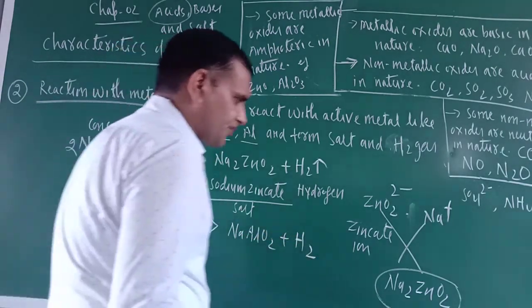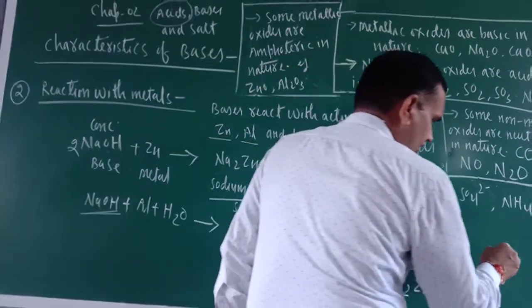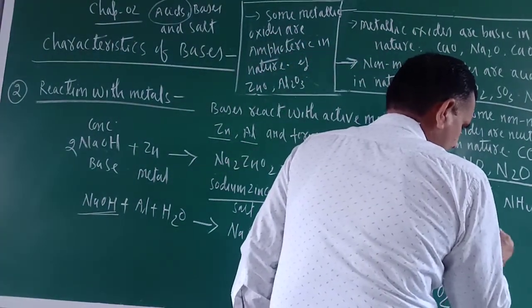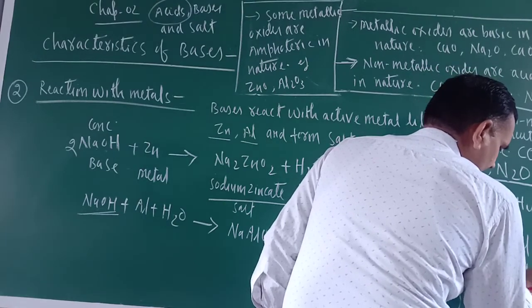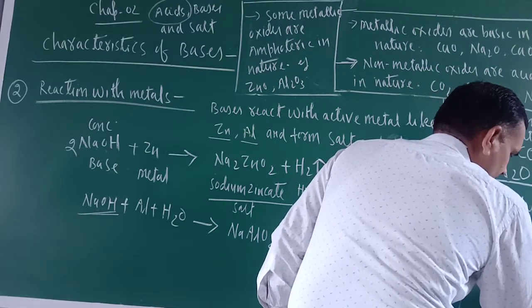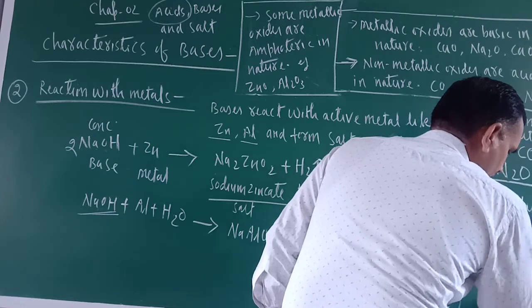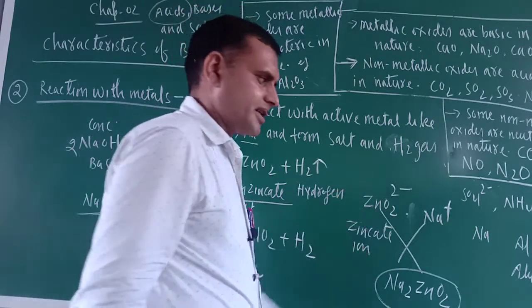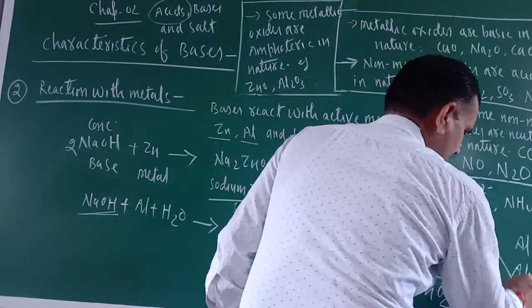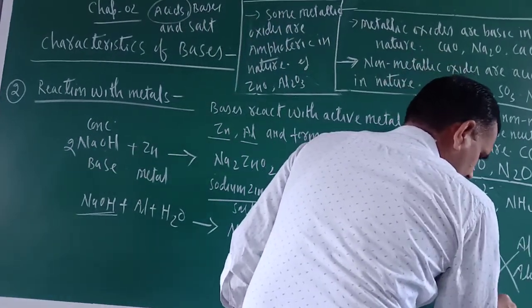Now just see, just like zincate ion, this is AlO2, this is aluminate ion, single negative. In zincate 2 negative charge is there, in aluminate single negative charge is there. Crisscross this one, so what will you get?